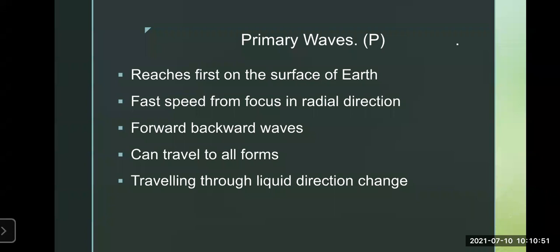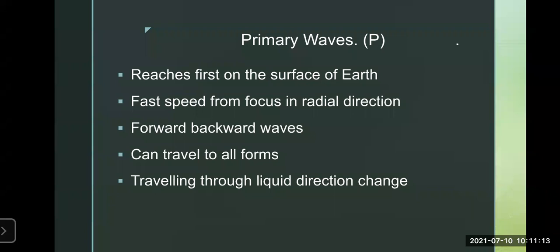While traveling through a liquid medium, their direction changes. You must have learned in the 8th standard that in the mantle and the core there are liquid, gaseous, and solid particles.